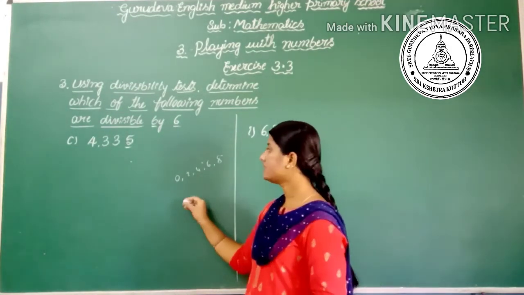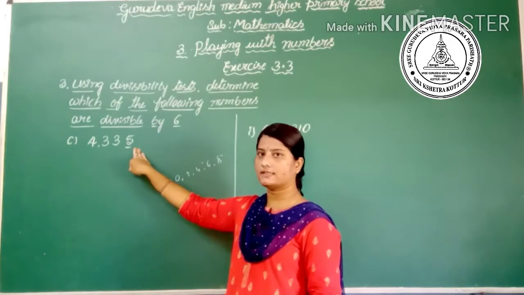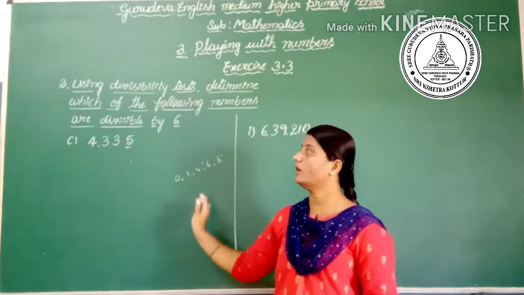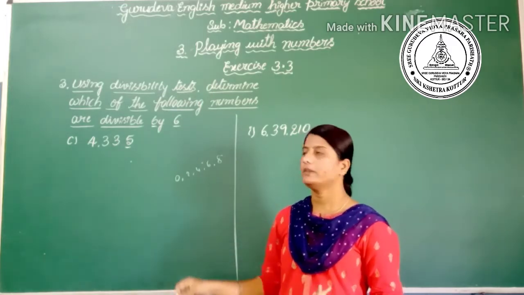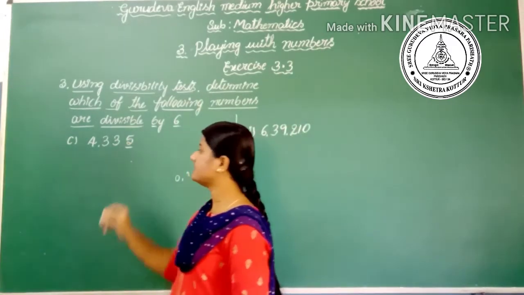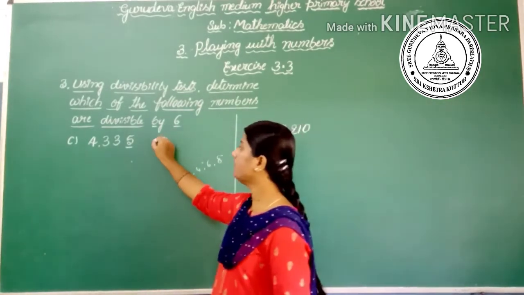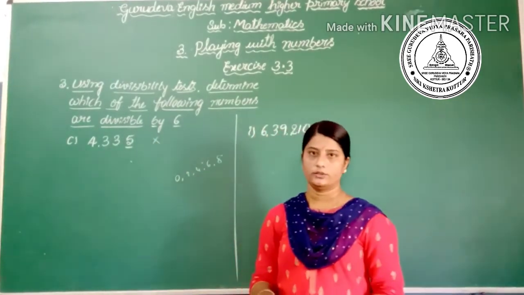Or the unit place having multiples of 2, then the whole number is divisible by 2. You see here in the unit place there is a 5, so it is not a multiple of 2, then the number is not divisible by 2.